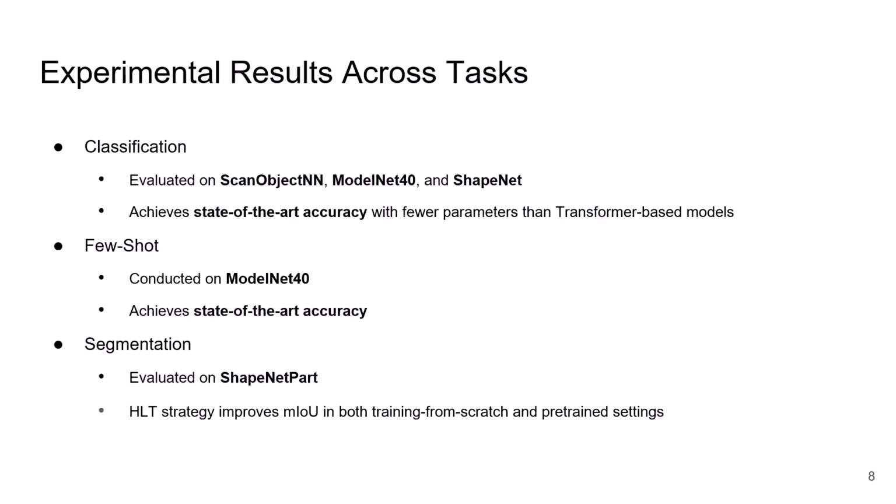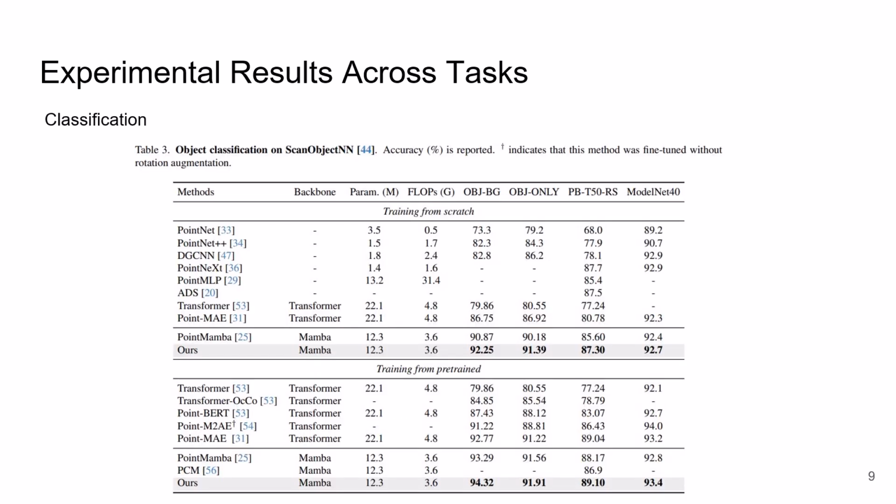We evaluate our method on classification, few-shot, and segmentation tasks across datasets like ScanObjectNN, ModelNet40, and ShapeNet-Part. Our approach consistently achieves state-of-the-art accuracy with fewer parameters, and HLT improves segmentation performance in both training from scratch and pre-trained settings. In the table, on the ScanObjectNN dataset and ModelNet40 dataset, our method outperforms both PointMamba and PCM.